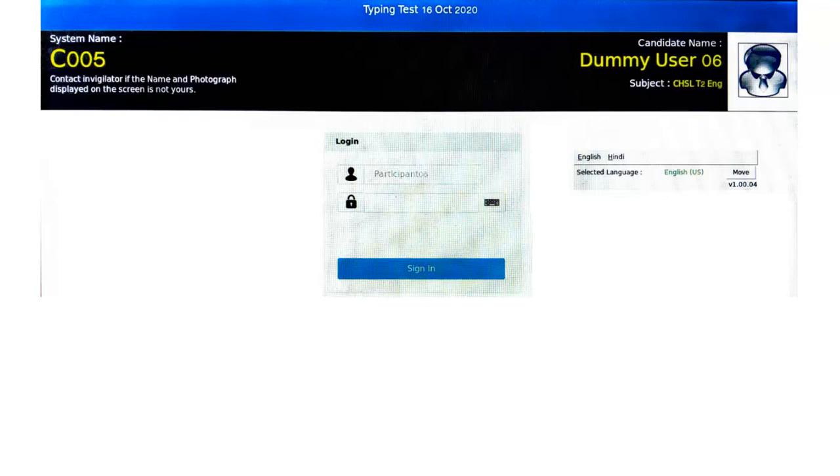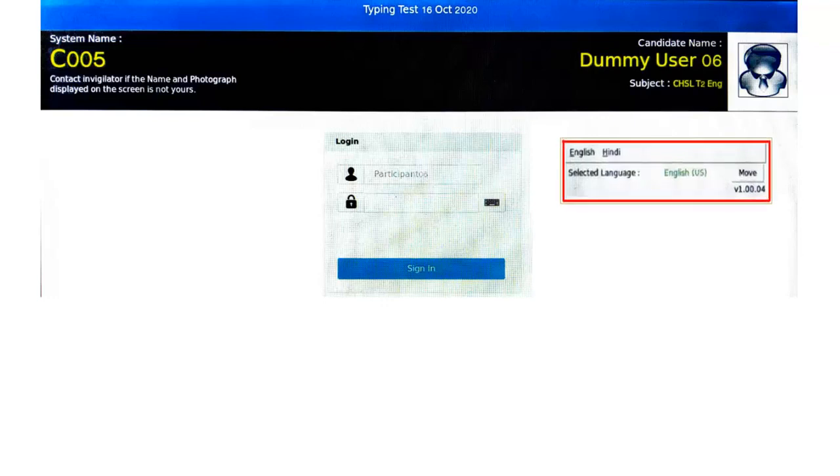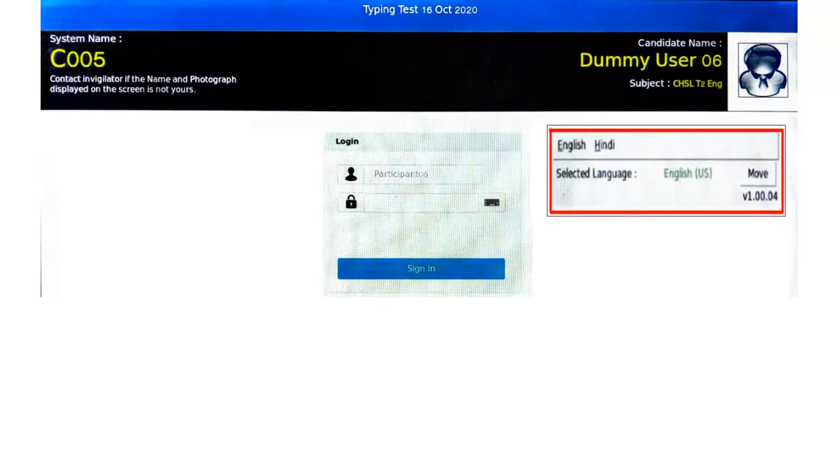Let us understand the login process for digital assessment typing test. In the system, the login space will be pre-populated with roll numbers. Enter your password separately using the keyboard, or virtual keyboard. Check if the keyboard layout selection bar is available on the screen. If not, candidate should inform the invigilator.